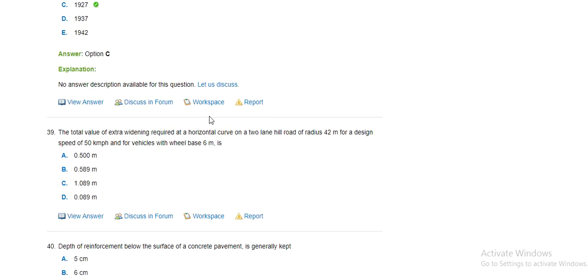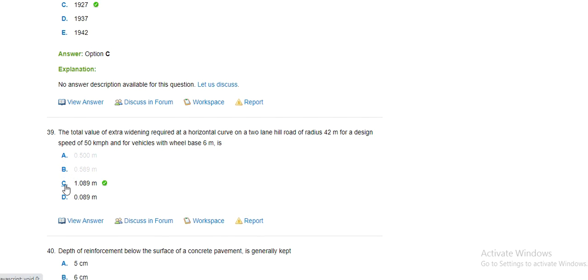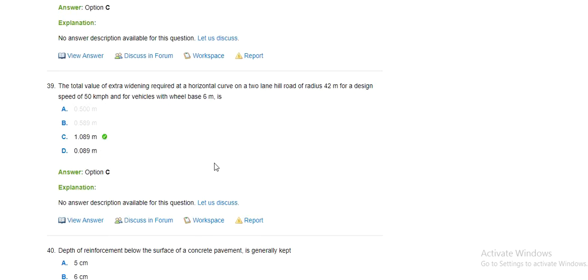The total value of extra widening required for a horizontal curve of two-lane hill road, radius of 42 meter for a design speed of 50 km per hour, the vehicle wheelbase is 6 meter, is 1.089 meter.